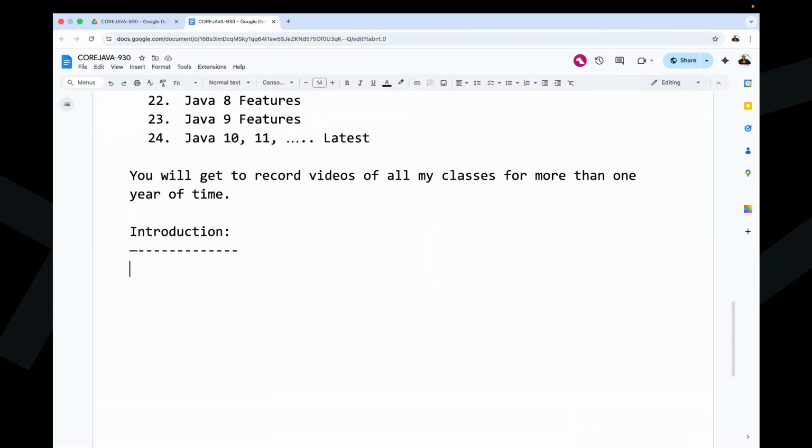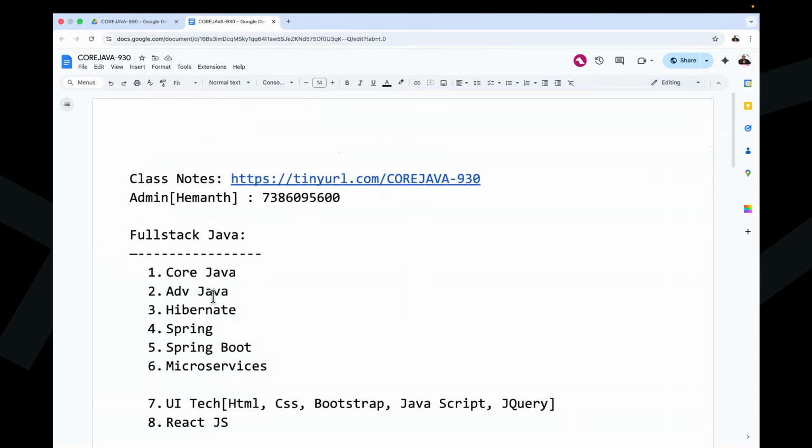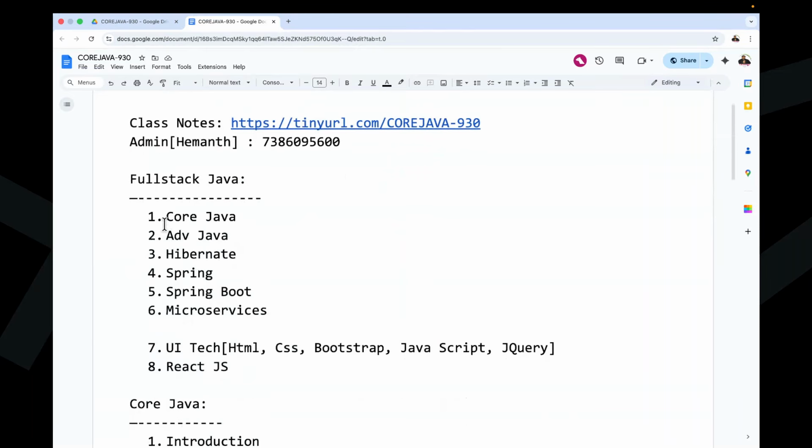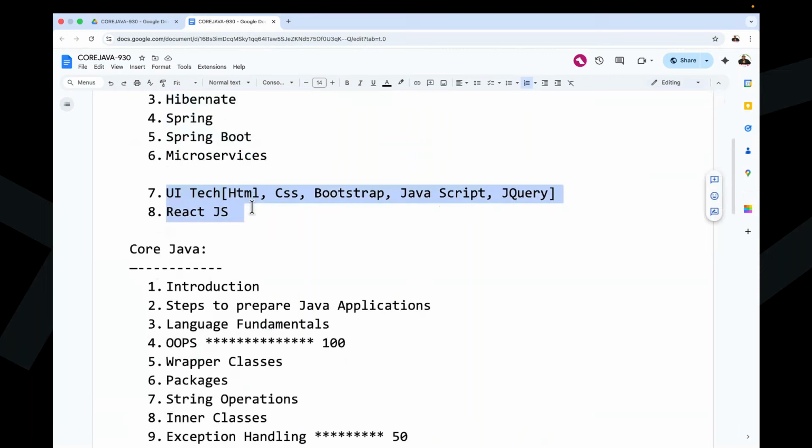Already on Friday I took one class and gave the list of content. For full stack Java, the courses we are going to cover are core Java, advanced Java, Hibernate, Spring Boot, microservices, UI technology, and React.js. Out of all these, the first six topics are taken by me. After that, UI technology and React.js will be taken by some other trainers.